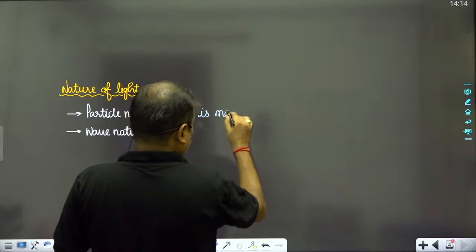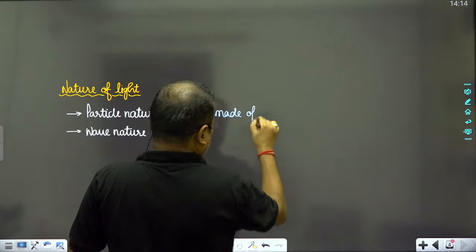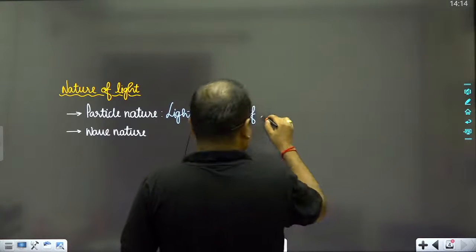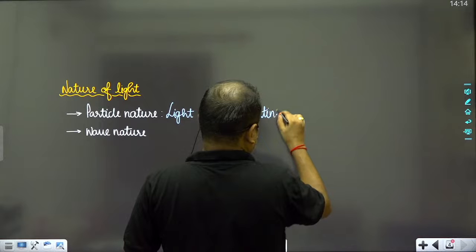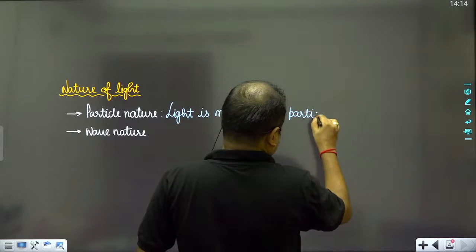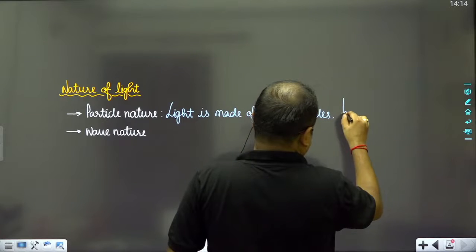Light is made of tiny particles known as photons.